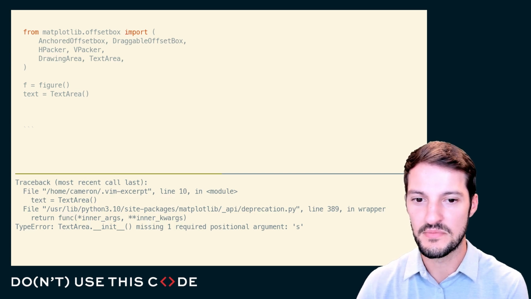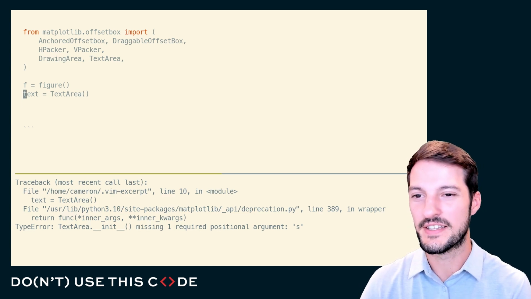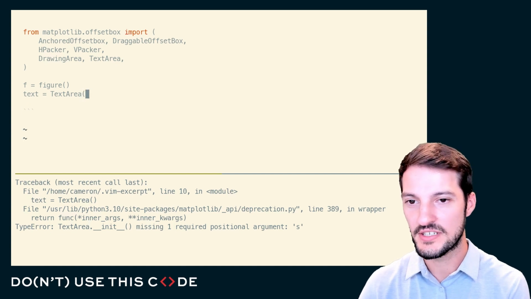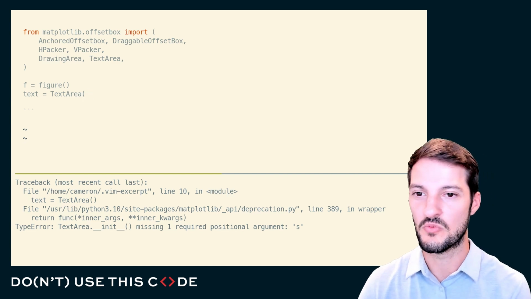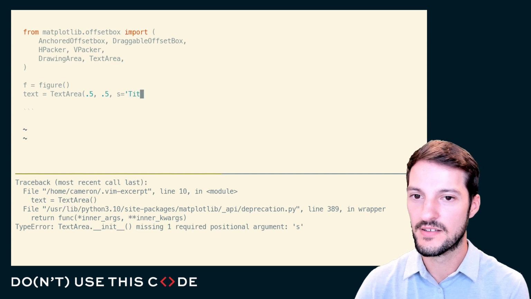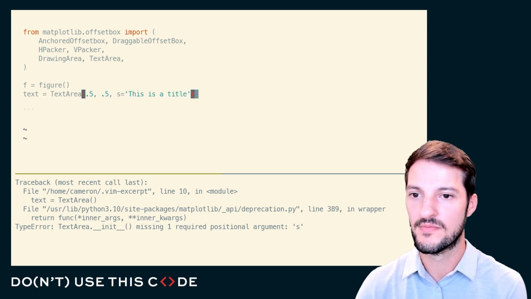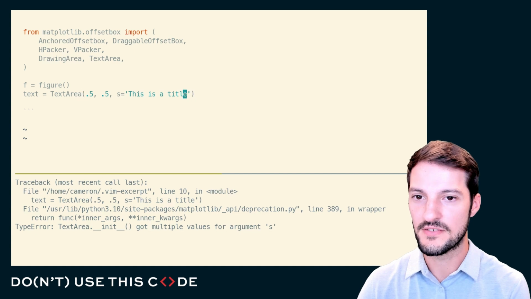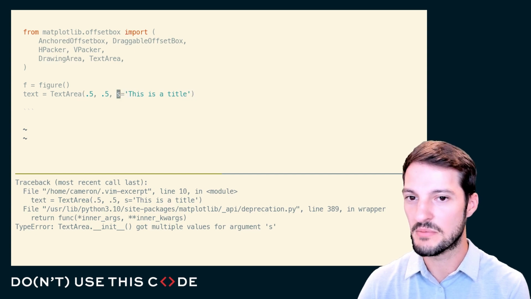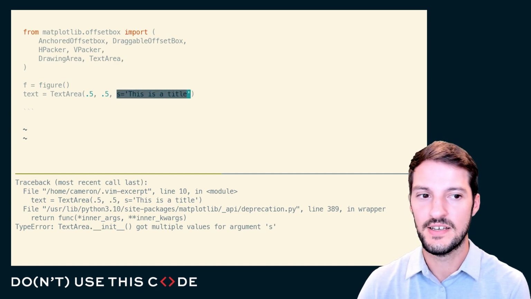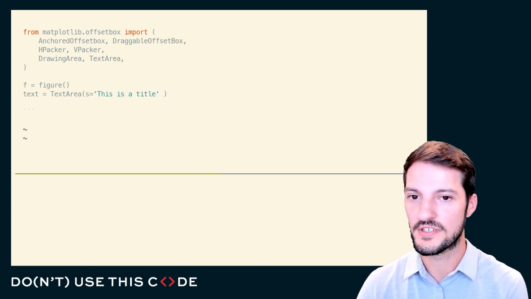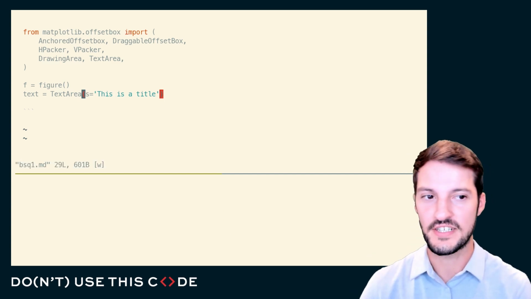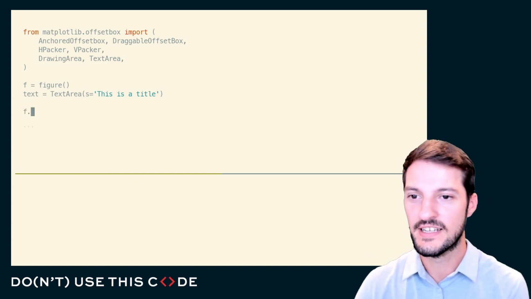Okay, so text area is missing one required positional argument. And the nice thing is text area is actually documented. And so I know it's the same thing as matplotlib's text. S is actually the text that you want to add, and it also takes some coordinates. And I'll give that another run, see if it works. It got multiple values for S, so maybe S comes first in this case. And we'll go ahead and do that. And this might not take coordinates. Okay, so it looks like we've properly defined our text area. At least we're not hitting any issues here.